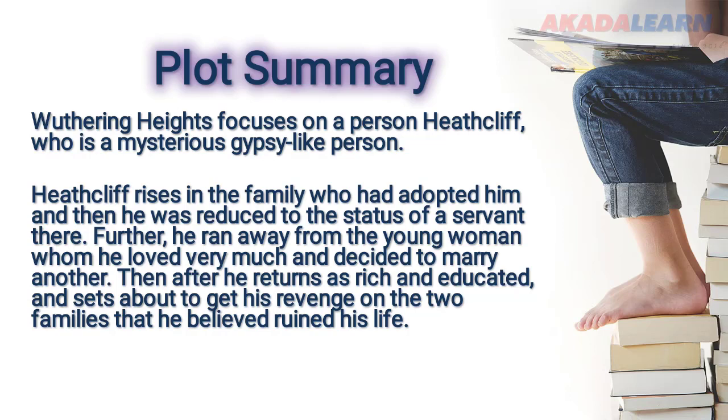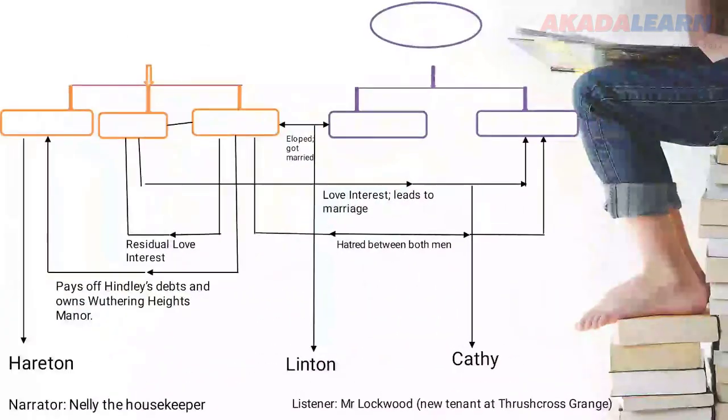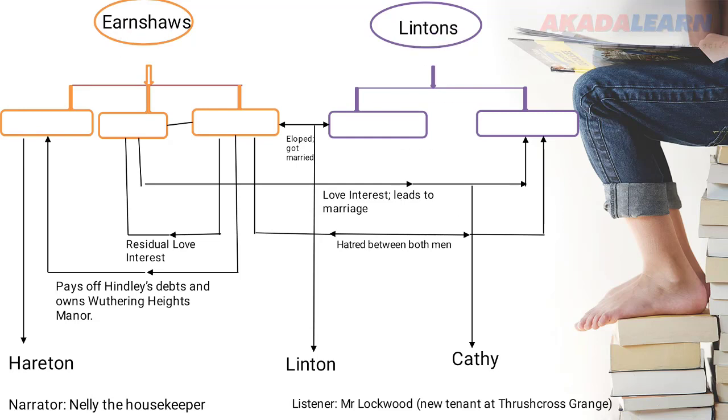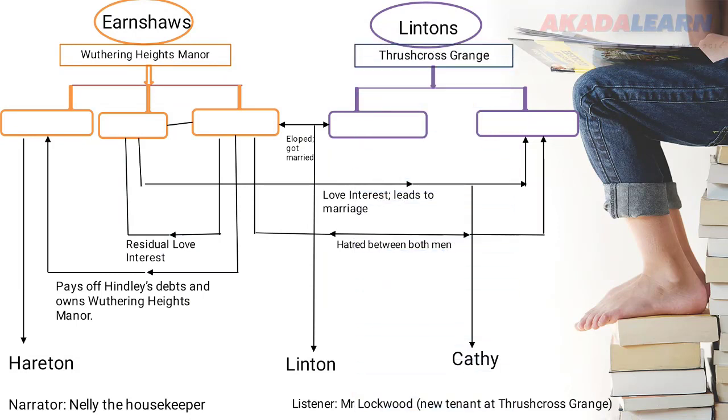So, we're going into the book summary proper. Now, in Wuthering Heights, we have two families. We have the Earnshaws and the Lintons. The Earnshaws lived in the Wuthering Heights manor, while the Lintons lived in the Thrushcross Grange. The Thrushcross Grange. That's the name of their own manor.